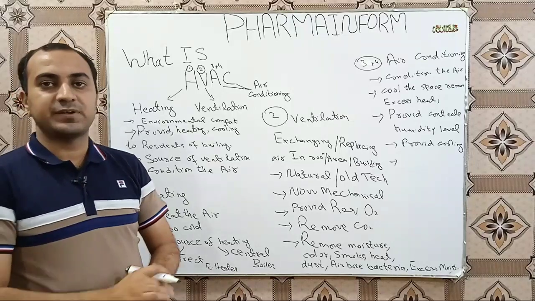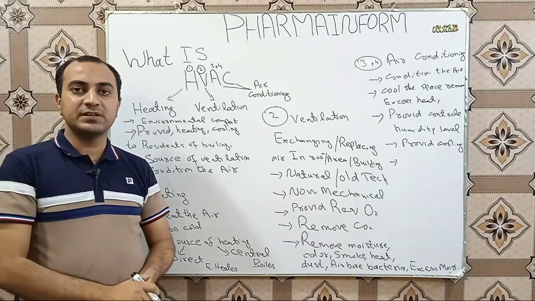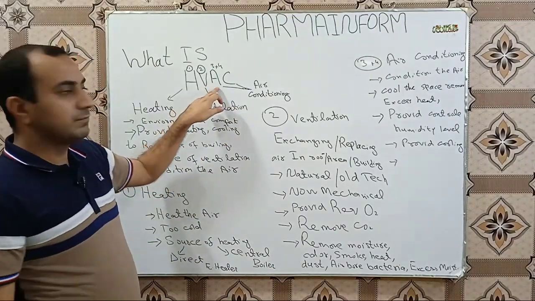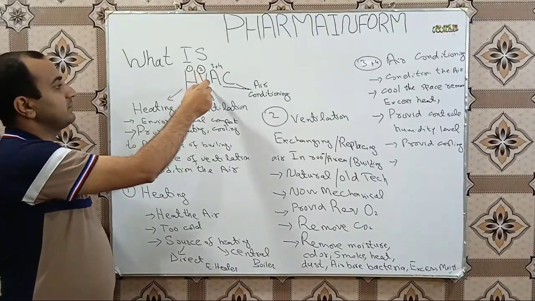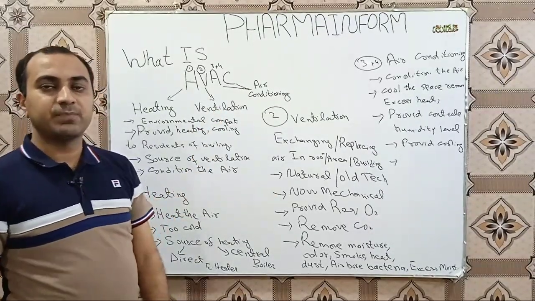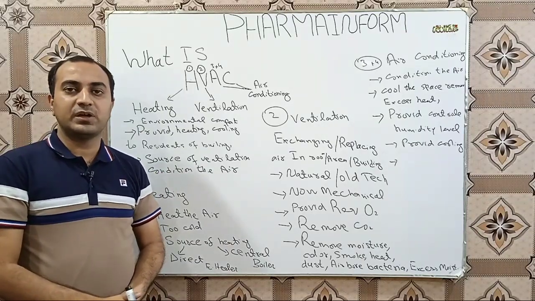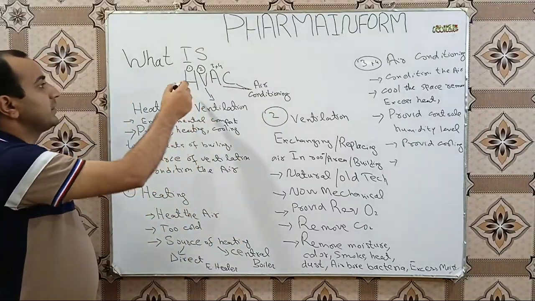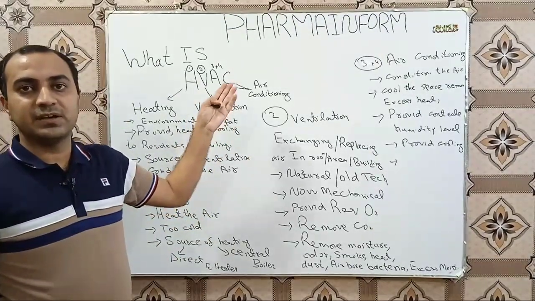Most of the people, especially students, are not aware of the abbreviation of HVAC and do not know what HVAC is. So for simple remembrance, it is H for heating, V for ventilation, AC for air conditioning. So hope now you can easily remember the term HVAC, heating, ventilation and air conditioning system. So these are not just alphabets, basically these are abbreviations.